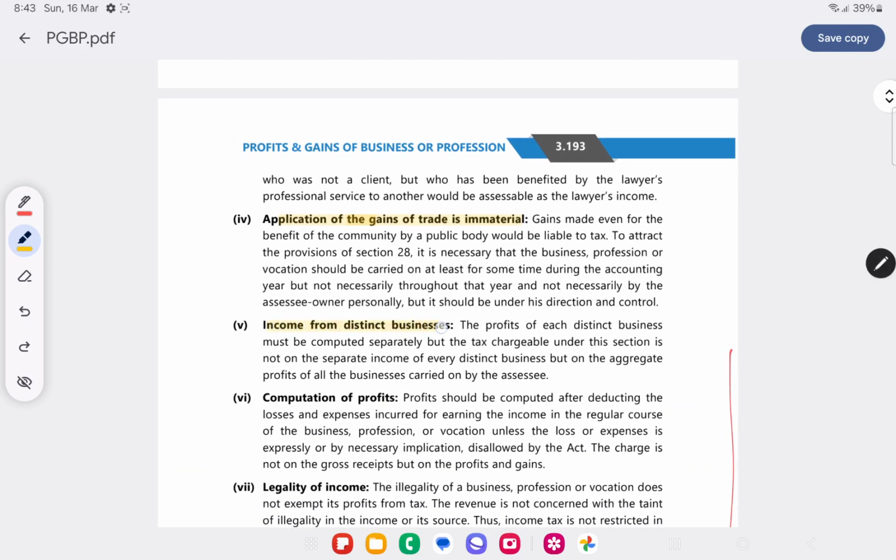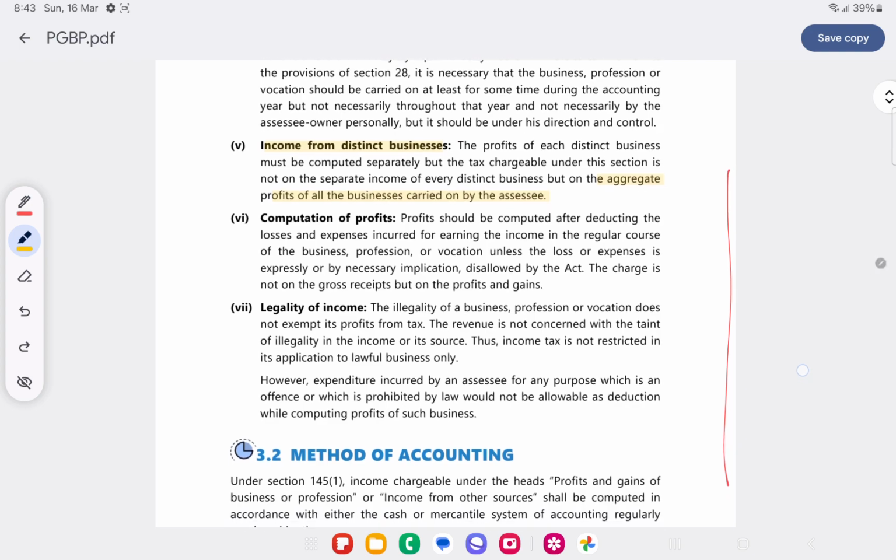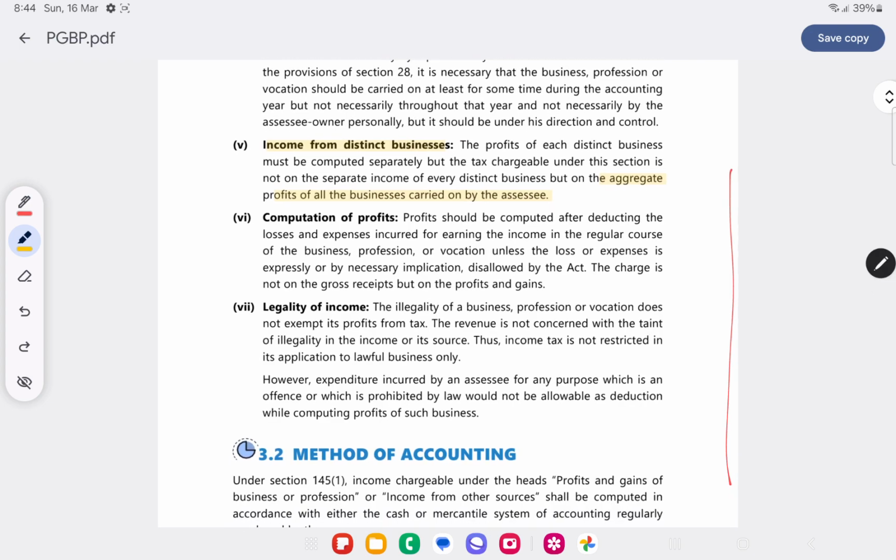Income from distinct businesses will be calculated separately, but while calculating the gross total income, all the aggregate income will be taken into consideration. Computation of profits will be done after deduction of all the amounts deductible as expenses. Legality of income: if the income is illegal, still we are bound to pay the tax, whether it's legal or illegal, but deduction, if it is illegal or prohibited, will not be allowed.